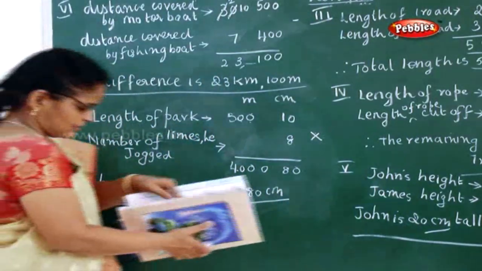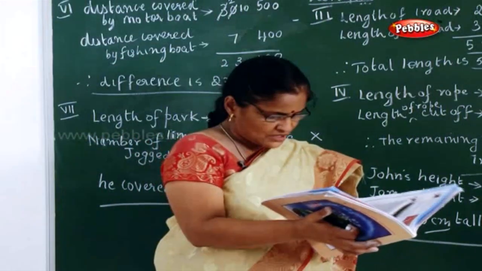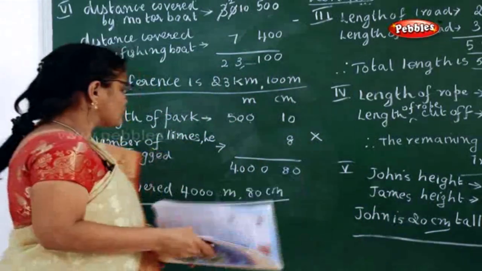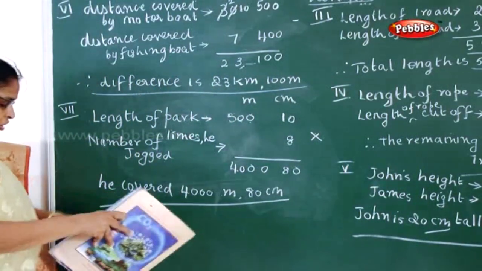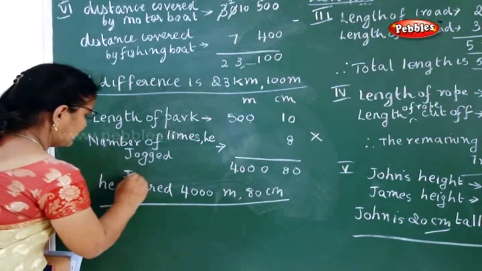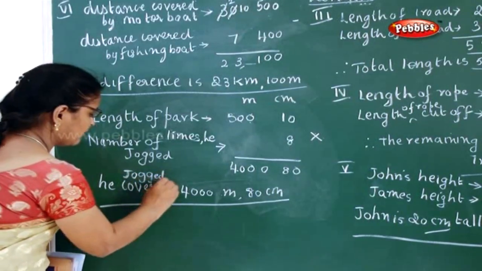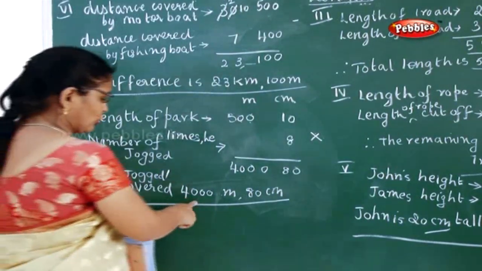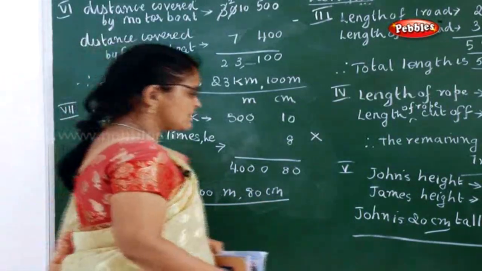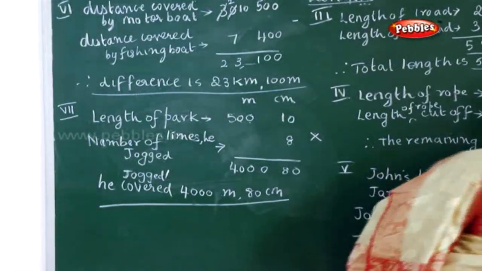So, that is the question. Lastly, they have asked, what was the total distance jogged by him? So, he has jogged, or you can write covered, anything, jogged or covered. So, he jogged or covered 4,000 meter and 80 centimeter. Is it clear now? Seventh sum.